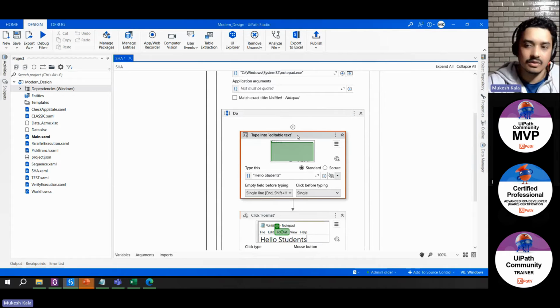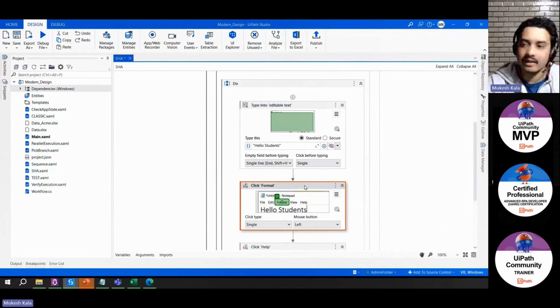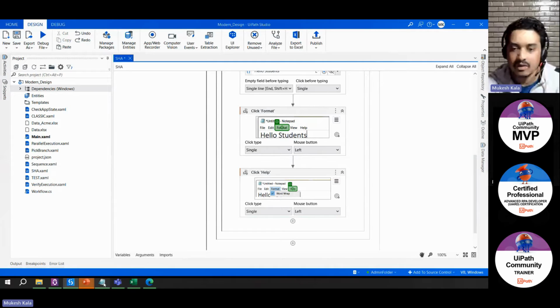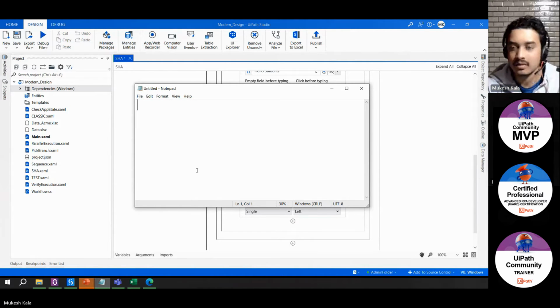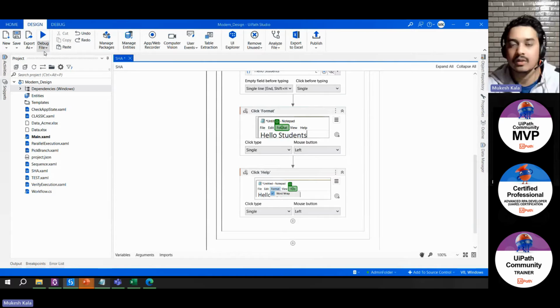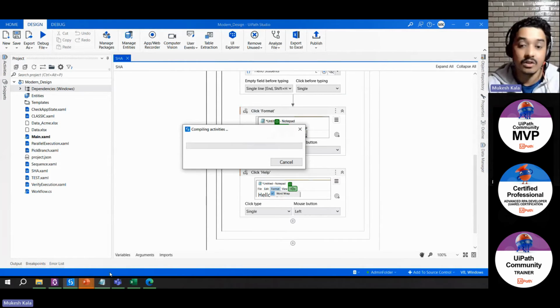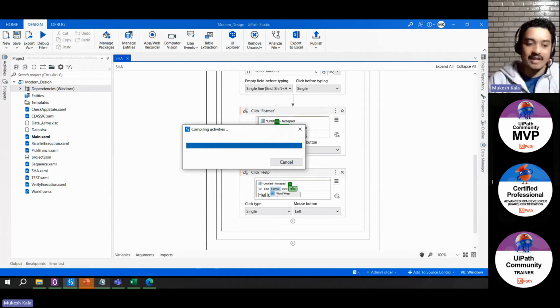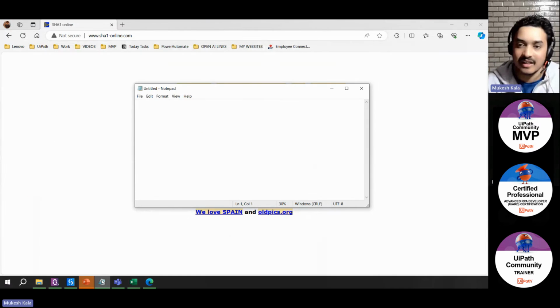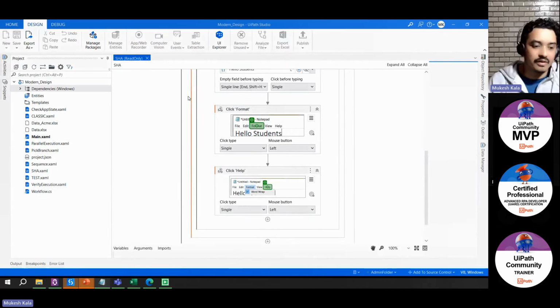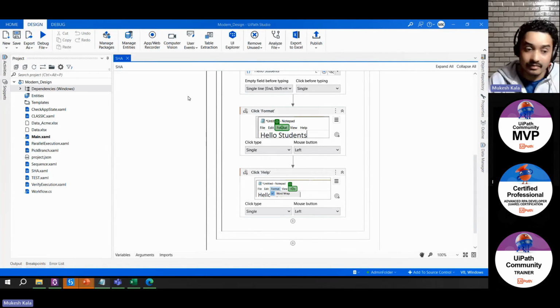To type, it has used the type activity. To click, it has used the click activity. Now all I have to do is go here and rerun the automation. So in case I am not sure which activity to use, I always have the option to record the automation and rerun it again and again. Now the automation has started. It clicked on the format, clicked on the help. Whatever you instructed, the robot is doing the same stuff.